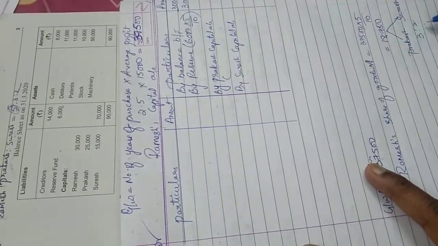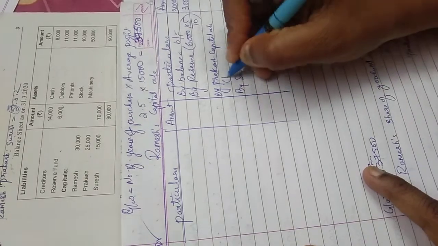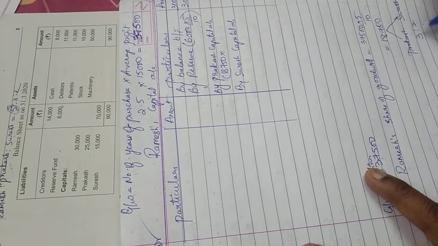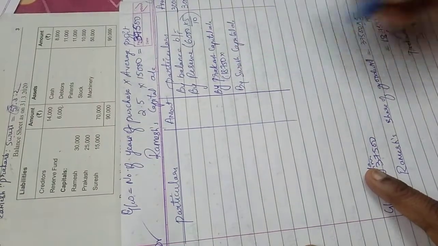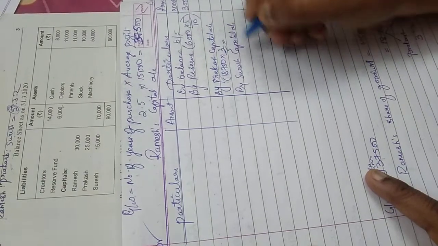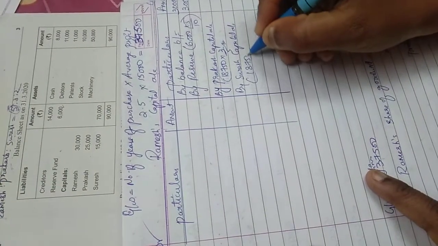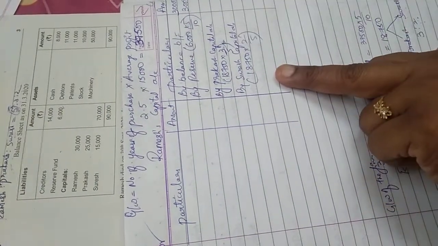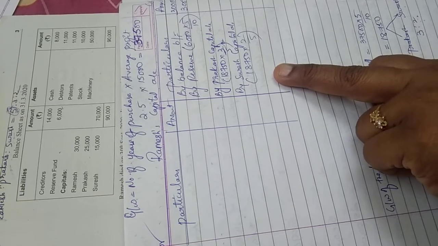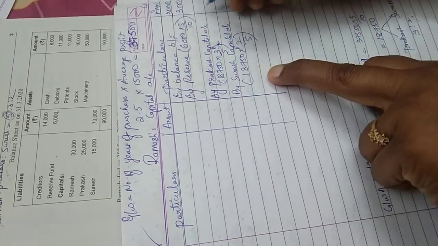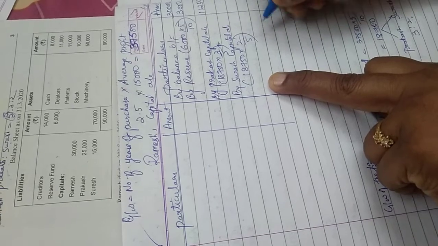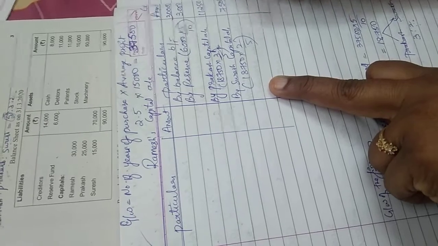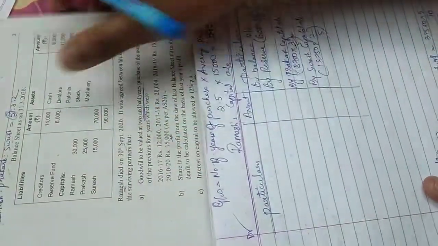Okay, now how much is the goodwill? We calculated 18,750. This is Ramesh's goodwill, which these two people have to give, in the ratio 3:2. So how much will Prakash give? 3 by 5 of 18,750. And Suresh will give his share, which is 2 by 5. When I do that, I get 11,250 for Prakash, and Suresh will have to contribute 7,500. Done. After treating goodwill, the next adjustment.